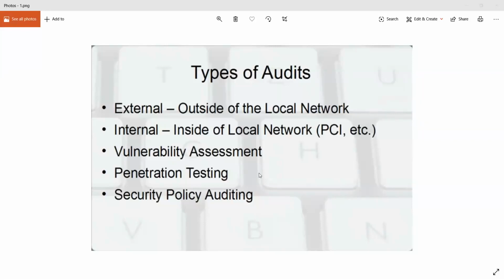The difference between vulnerability assessment and penetration testing is that with penetration testing, you're actively trying to exploit any vulnerabilities that you find. With vulnerability assessment, you're just seeing, okay, this is a vulnerability. Now, whether it is exploitable or not, you're not going to check for that.